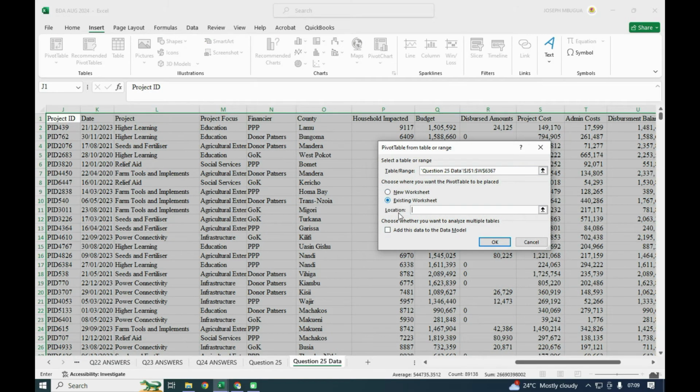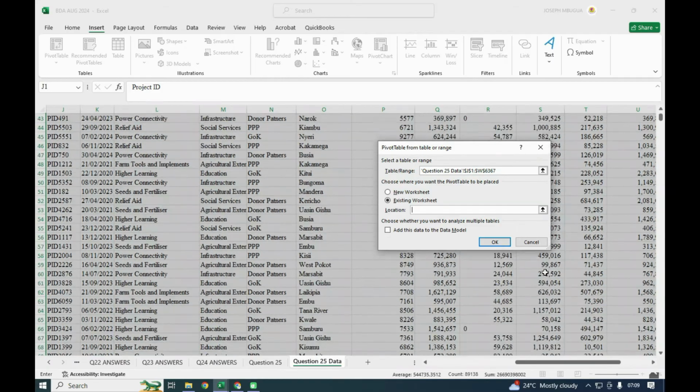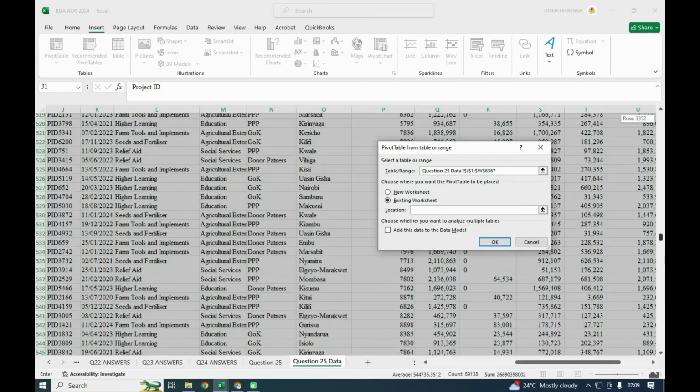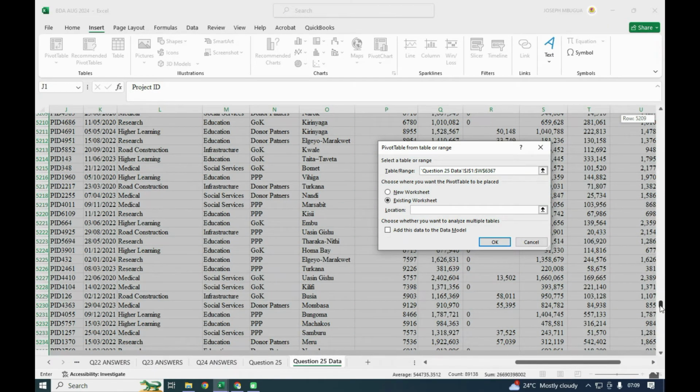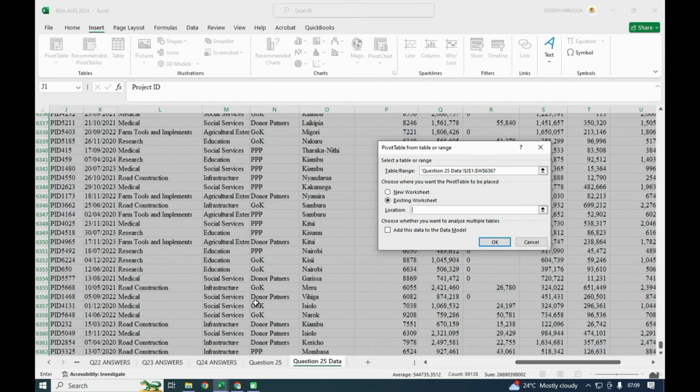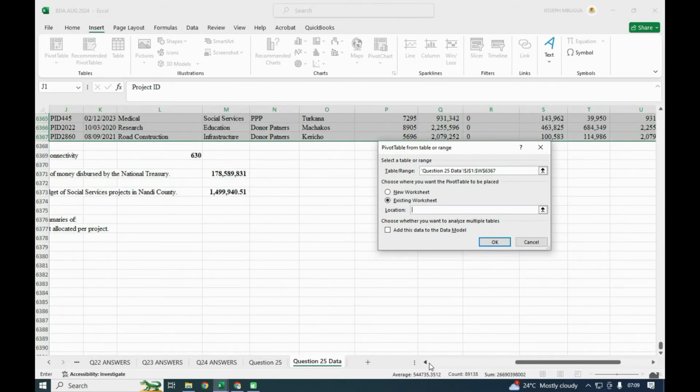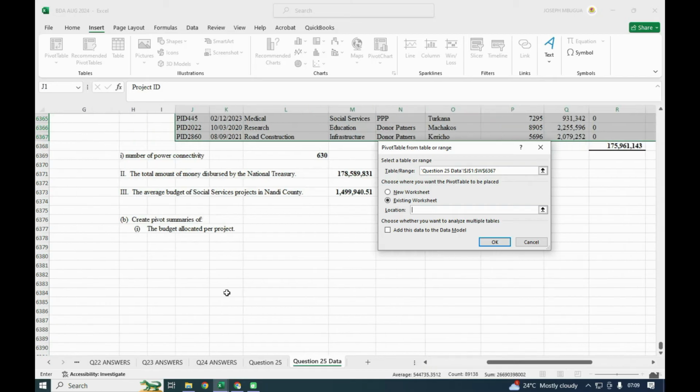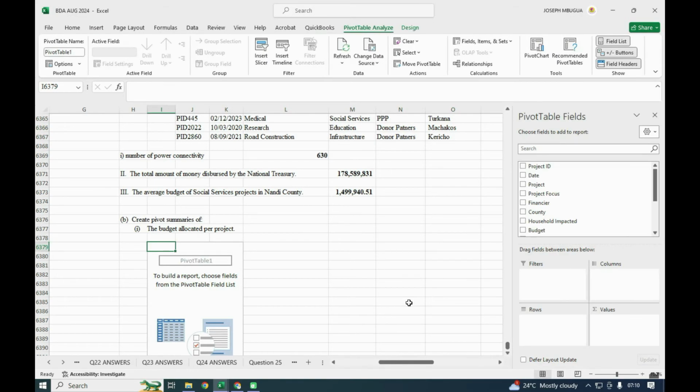Pivot table in the existing worksheet, and in our existing worksheet I need the place to be on this end, here, the budgeted create pivot summary. I'll create it under that point and I'll put OK. So create a pivot summary of the budget allocated per project.